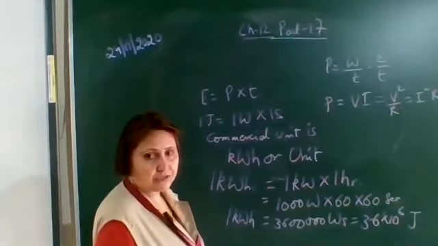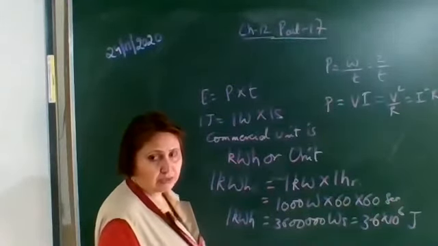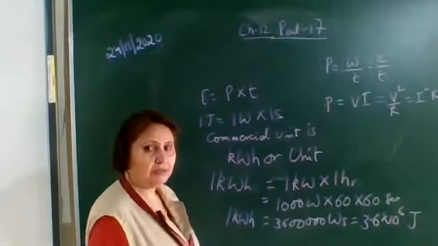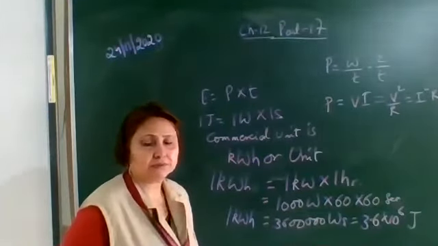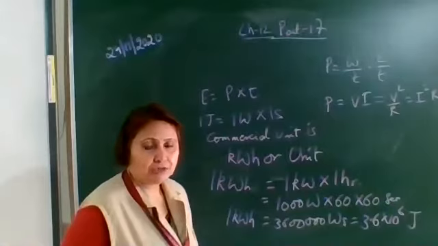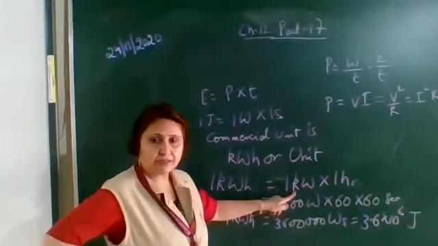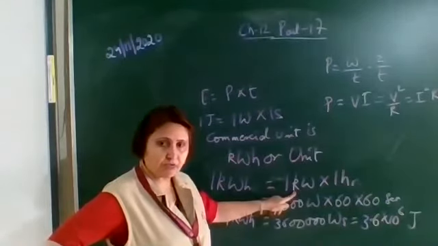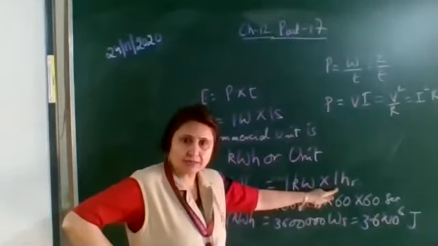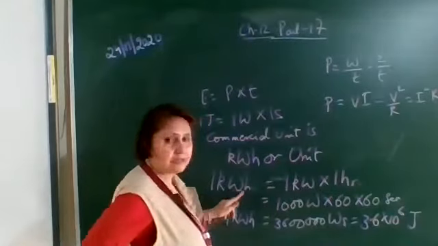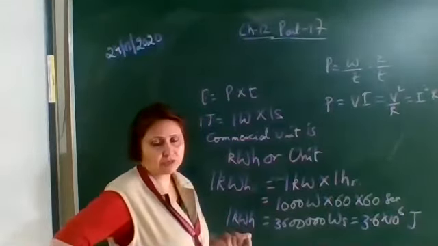Write the next question. Define 1 kilowatt hour. How will you define 1 kilowatt hour? If any electrical appliance of power 1 kilowatt is used for 1 hour, then the electrical energy consumed will be 1 kilowatt hour.